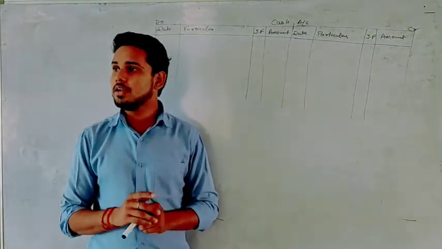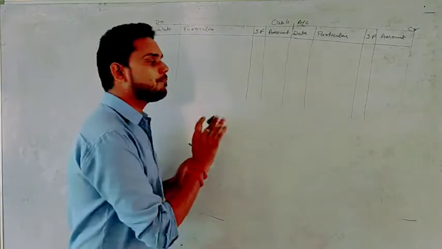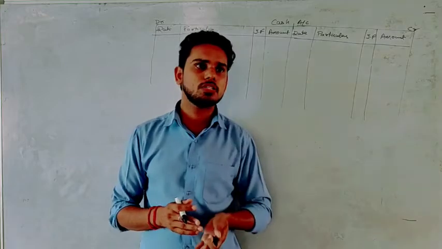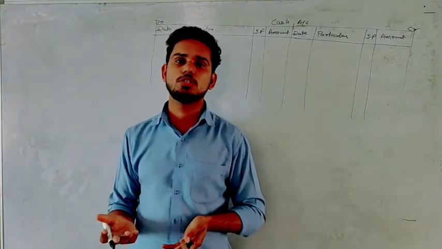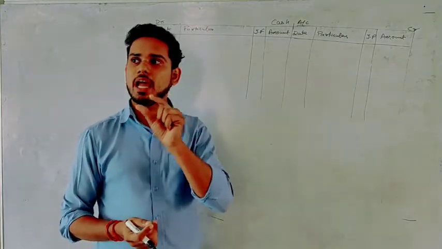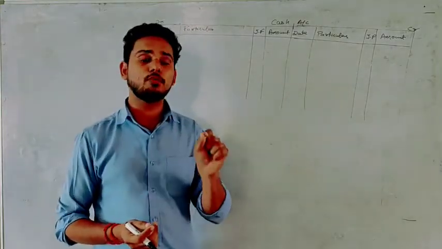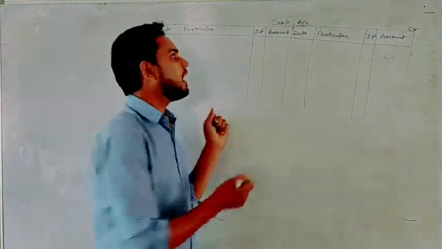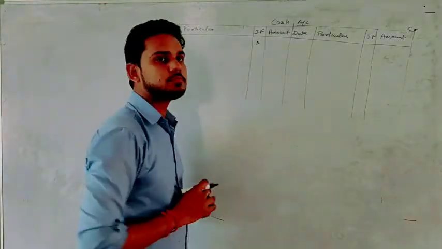Okay, so now what we will do? The same way you were writing in journal also, on page number 1 there was some journal entry, on page number 2 there was some journal entry. So let's suppose you are posting any particular journal entry from page number 5 to here. So you will write here page number 5.